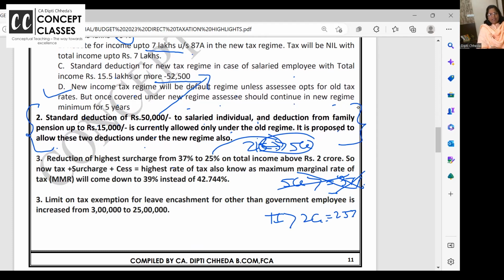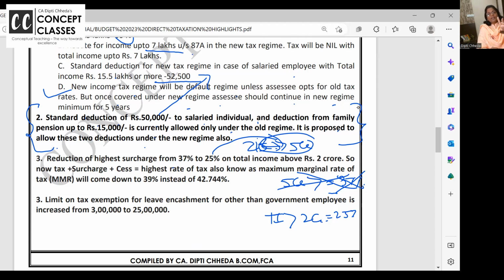Is this clear? For an individual, up to 50 lakh income, just pay tax and 4% cess on tax. 50 lakh to 1 crore, it is 10% surcharge. 1 crore to 2 crore total income, it is 15% surcharge.